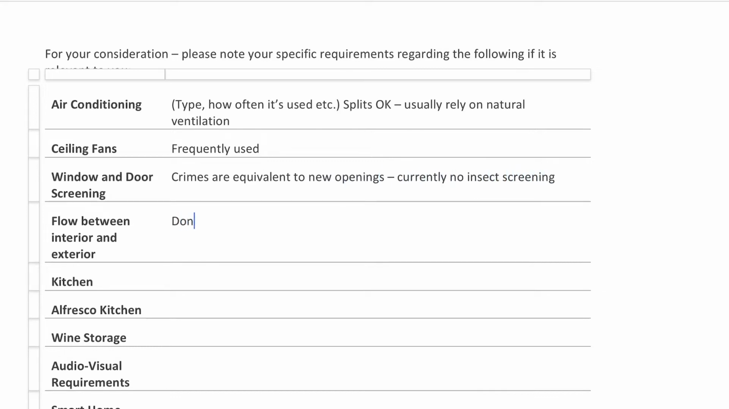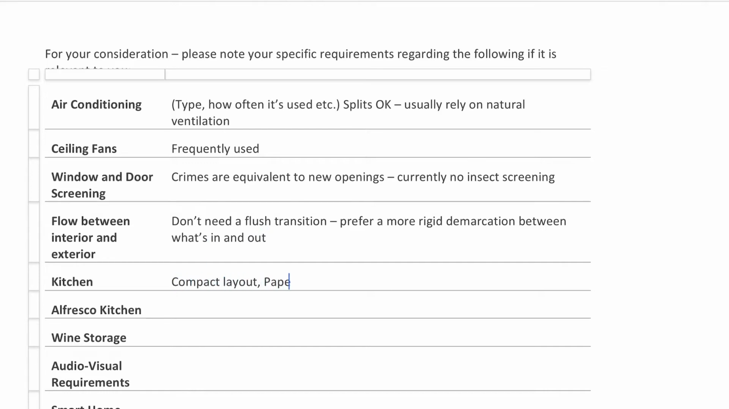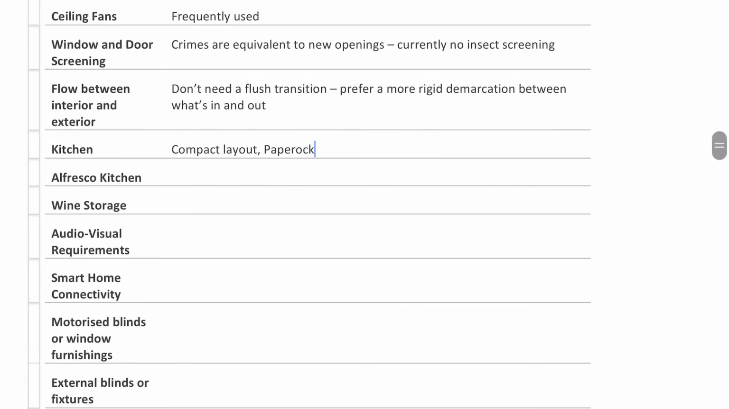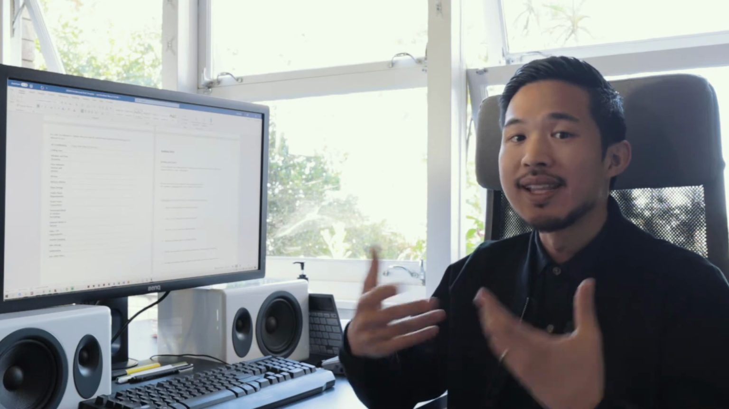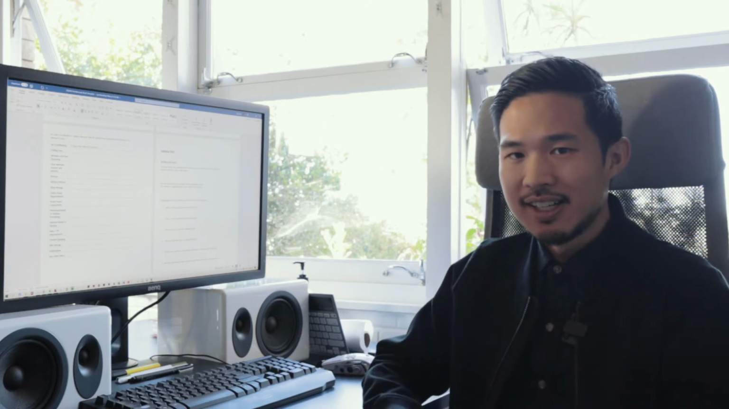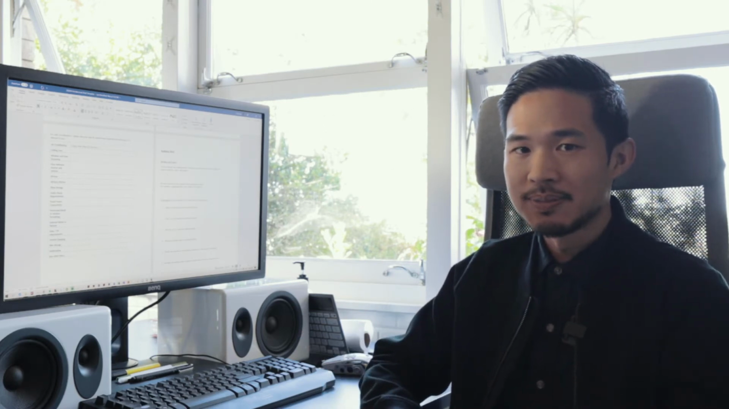With flow, we want to understand, okay, do you want a flush transition between the inside and outside? Because often that comes at a cost. Or are you happy to have a more rigid demarcation between what's inside and outside? So you might have to step through something to go outside, and the feeling is quite different there. So as you go through these elements, just trying to spur some pre-thinking before we start designing, and that's really what this table is for.